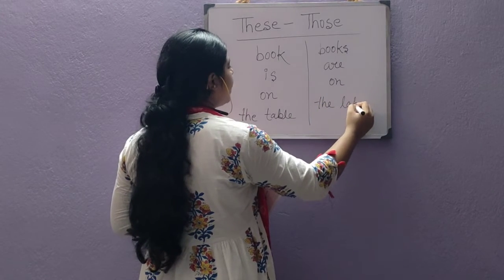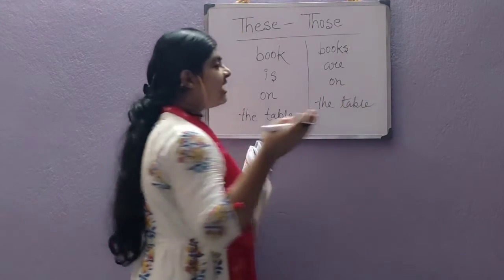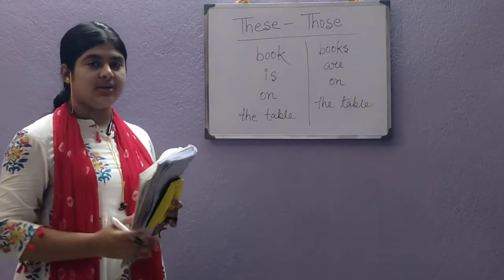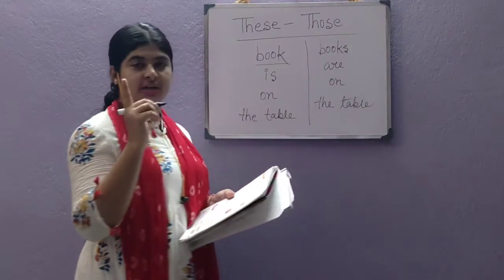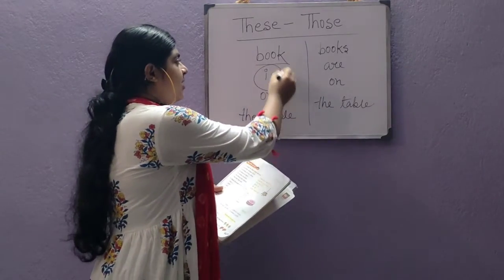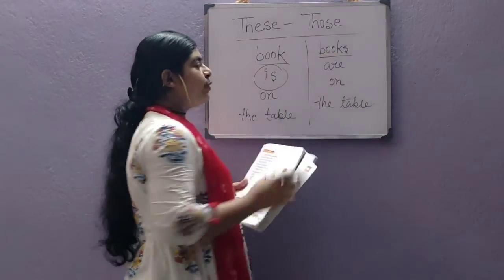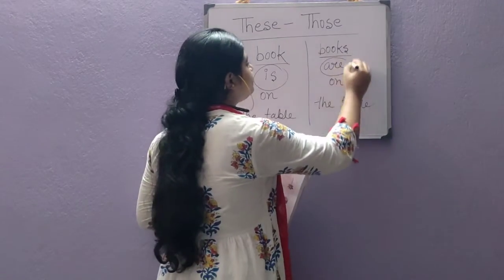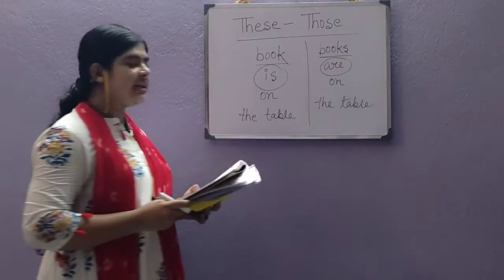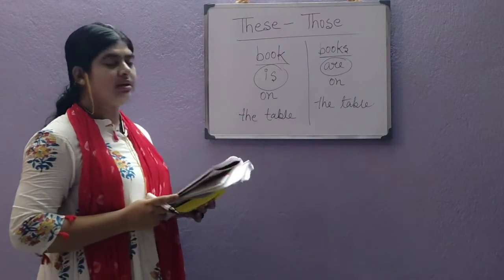Now, why are you using is and are? I have told you already, but I am repeating it once again. Book is singular, that's why we are using is. And books, this word is plural, that's why we are using are. Okay, so book is and books are.